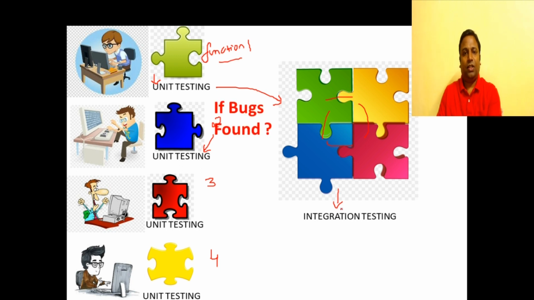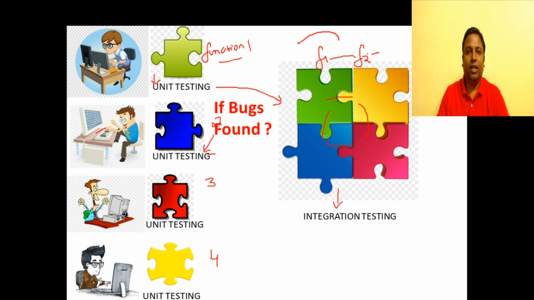So the next question is, while we are testing, what if some errors are found? What if some defects are found? What do we have to do? For instance, we try to integrate function 1 with function 2. Maybe there was a parameter mismatch here, or the function didn't perform as per the expectations. How should we solve this? So once a defect is found, the defect will be traced back to the programmer who coded this function. So who is the programmer who coded this function? This is programmer 2, who coded function 2.